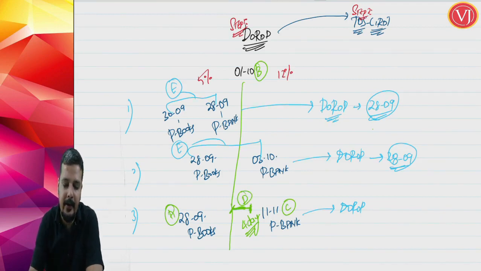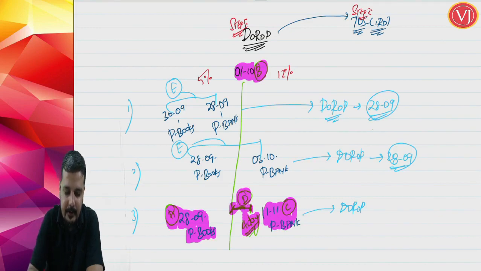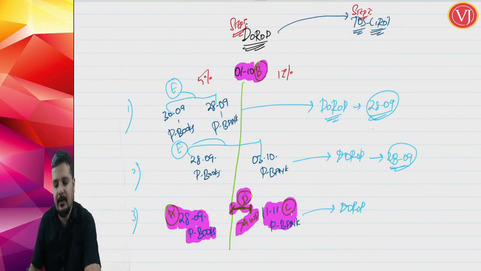So what are the 4 points for special scenario? First, there is payment in books before change, followed by change in rate of tax, followed by payment in bank, and that too this payment in bank is after 4 working days. It's not only days, it is after 4 working days from the date of change in rate of tax.